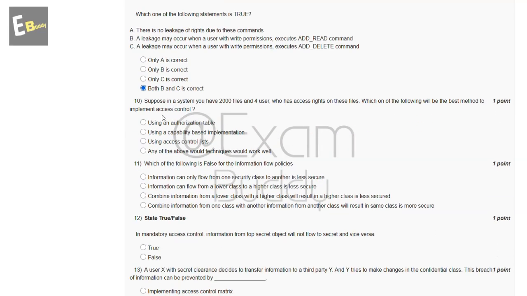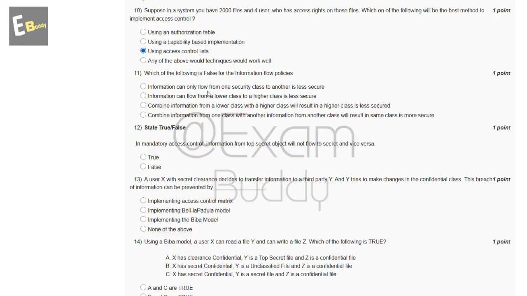Now the 10th question is, suppose in a system you have 2000 files and 4 users who have access rights on these files. Which one of the following will be the best method to implement access control? So these are the options, and the answer of our 10th question is C. Now the 11th question is, which of the following is false for the information flow policy? So these are the options, and the answer of our 11th question is B.